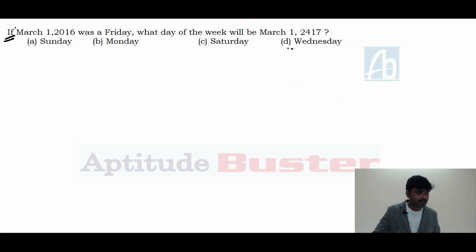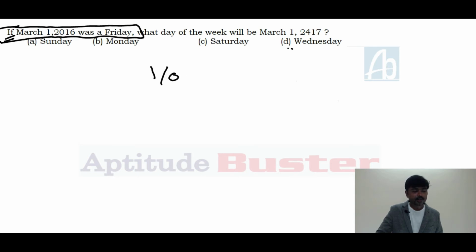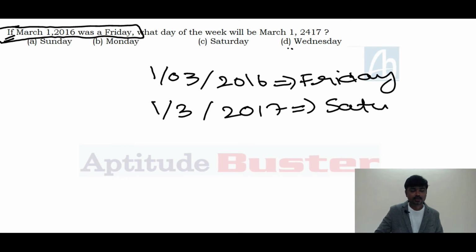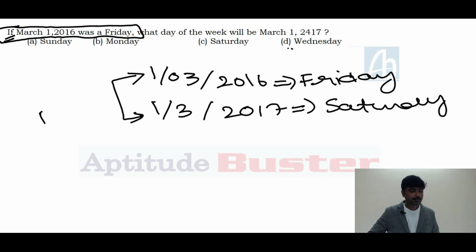The condition is given: if March 1, 2016 was Friday. Here, 1/3/2016 is given Friday, right? Okay. Next, how can you find out 1/3/2017? 2017 is Saturday as per this question. Here we have Feb month, right? In this Feb month we have only 28 days.